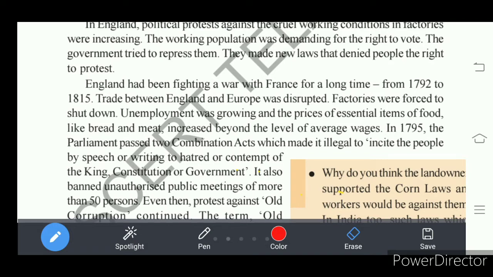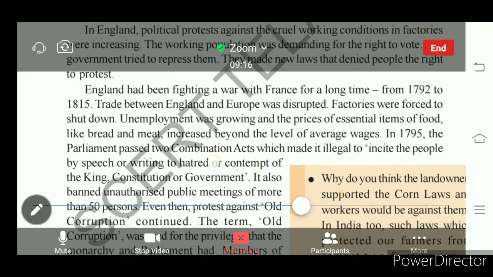If by speech or by writing anywhere the people are incited, it is a violation of law, going against the king as per the Combination Act. So this is the act the England Parliament passed in 1795.